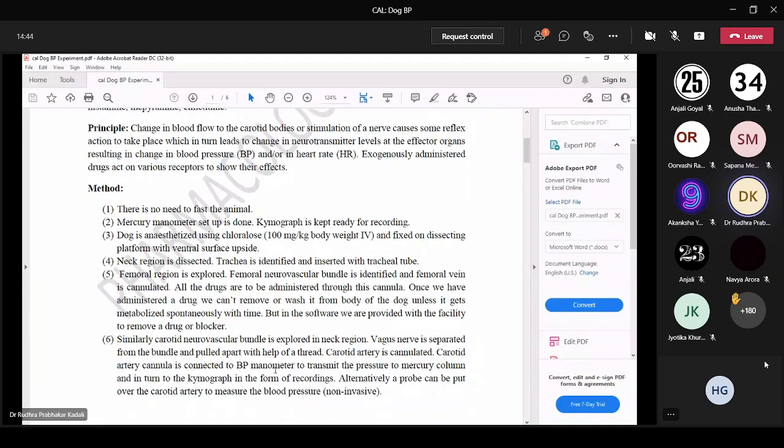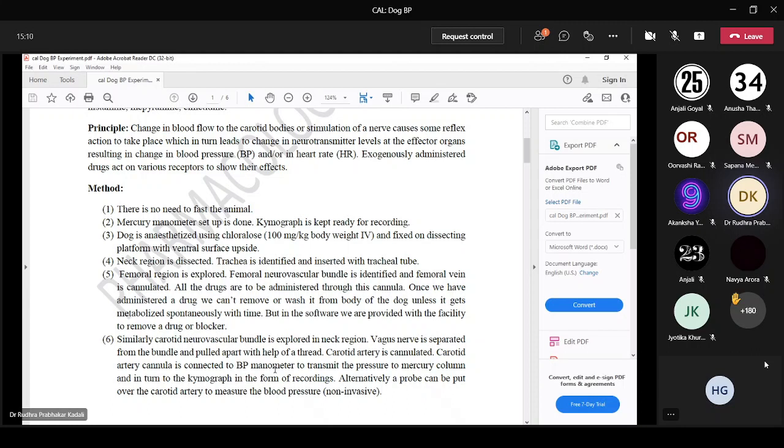So what is the principle of this experiment? Change in blood flow to the carotid bodies or stimulation of nerve causes some reflex action to take place, which in turn leads to change in neurotransmitter levels at the effector organs, resulting in change in blood pressure or heart rate. Exogenously administered drugs act on various receptors to show their effects.